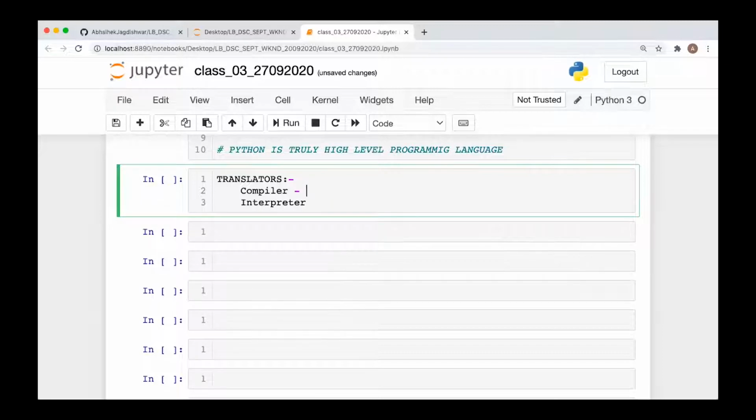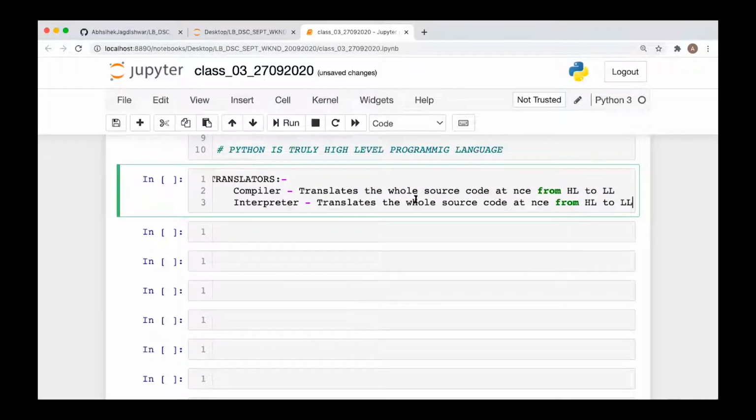The compiler translates the whole code at once from high level to low level, whereas the interpreter translates the code line by line from high level to low level.